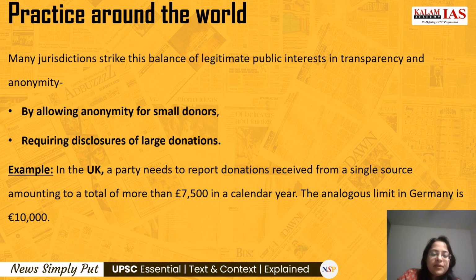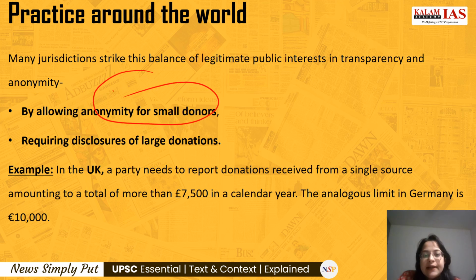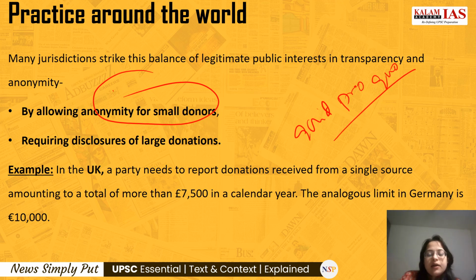So many jurisdictions around the world have struck this balance of legitimate public interest in transparency and anonymity, where they are preserving the anonymity of the small donors, who are likely to be less influential for the government and more vulnerable to partisan victimization, and large donors are more likely to strike quid pro quo arrangements with the parties. That means the large donors are more likely to get mutually beneficial arrangements with the parties. So we need disclosures of the large donations. So these two things have to be balanced.